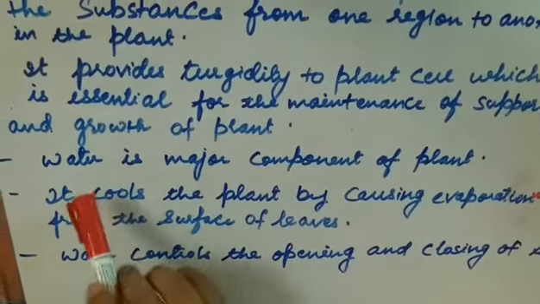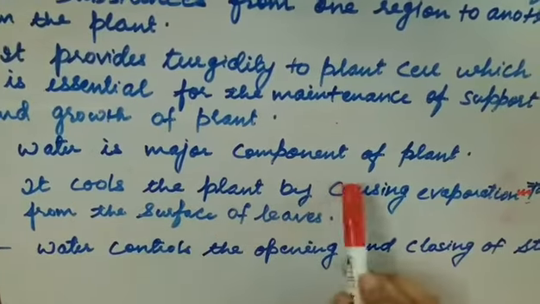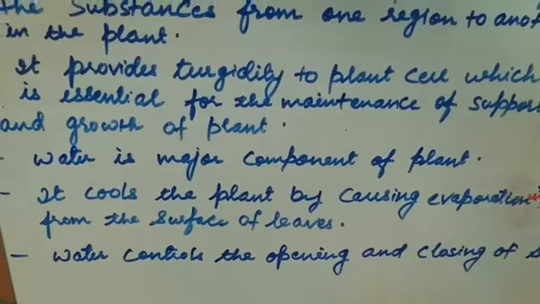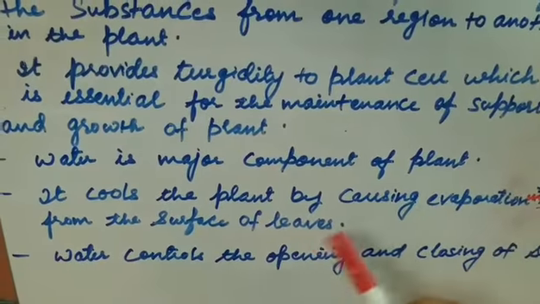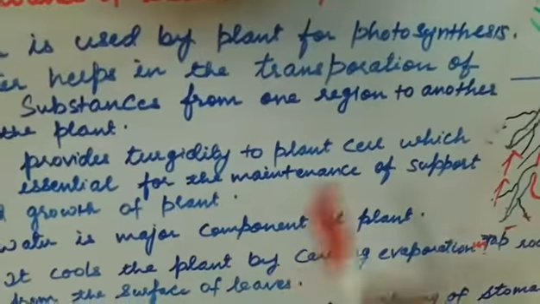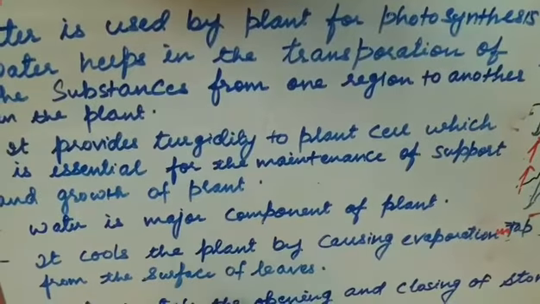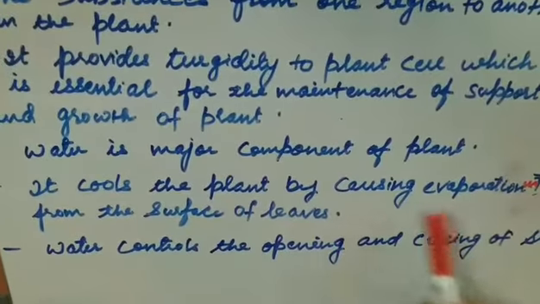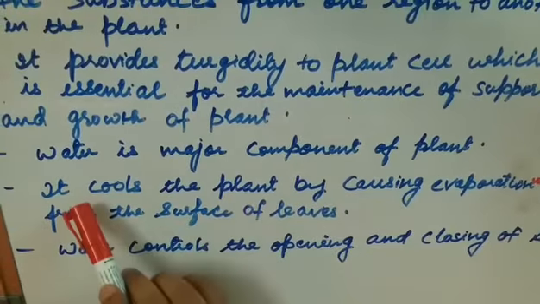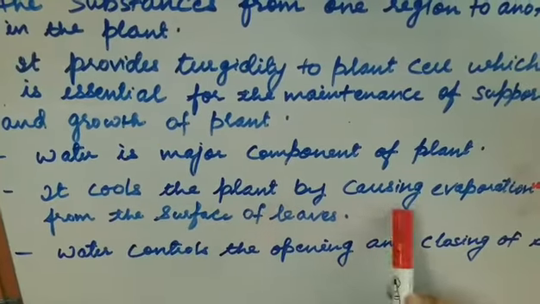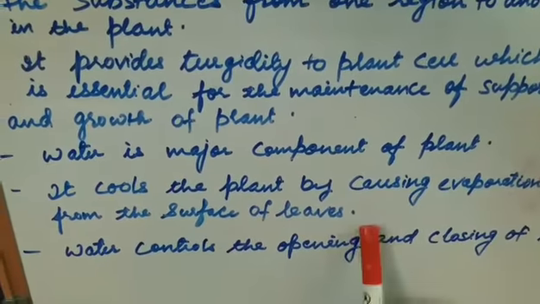Now the next one is, water is a major component of plants. Yes, water is a major component of plants because it is used for photosynthesis, it is used for transportation and many other things like causing evaporation. The next one is, it cools the plant by causing evaporation from the surface of the leaf.